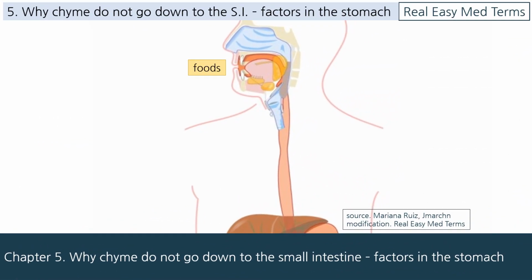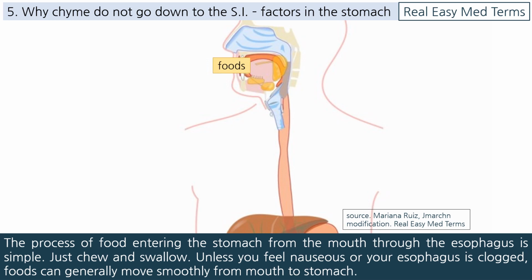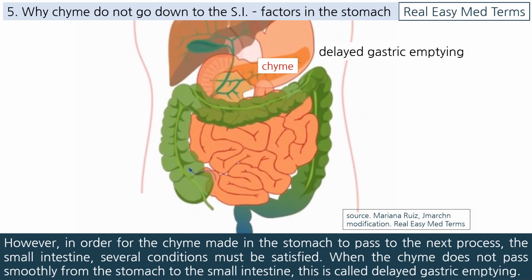Chapter 5. Why chyme do not go down to the small intestine, factors in the stomach. The process of food entering the stomach from the mouth through the esophagus is simple. Just chew and swallow. Unless you feel nauseous or your esophagus is clogged, foods can generally move smoothly from mouth to stomach. However, in order for the chyme made in the stomach to pass to the next process, the small intestine, several conditions must be satisfied.